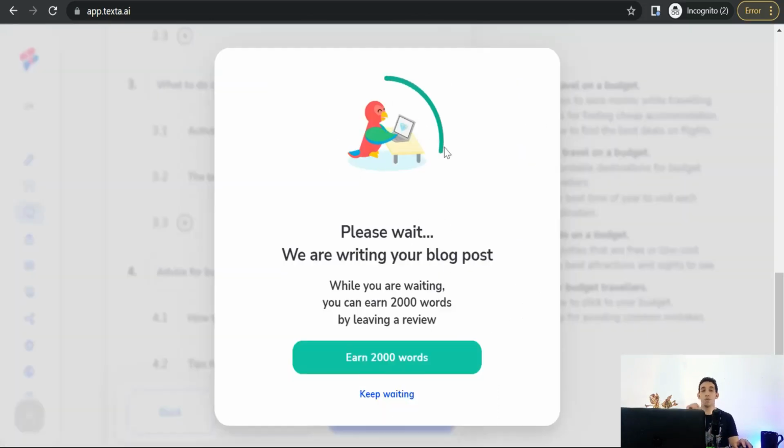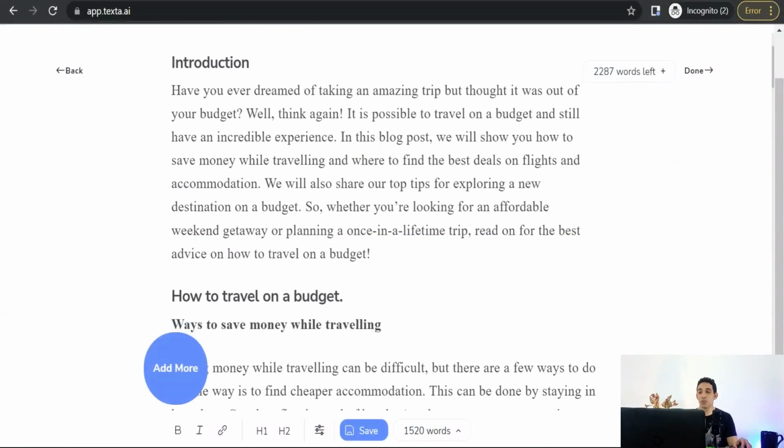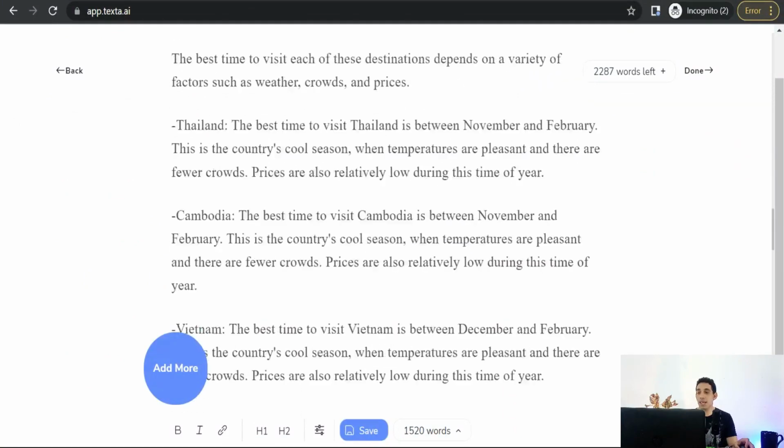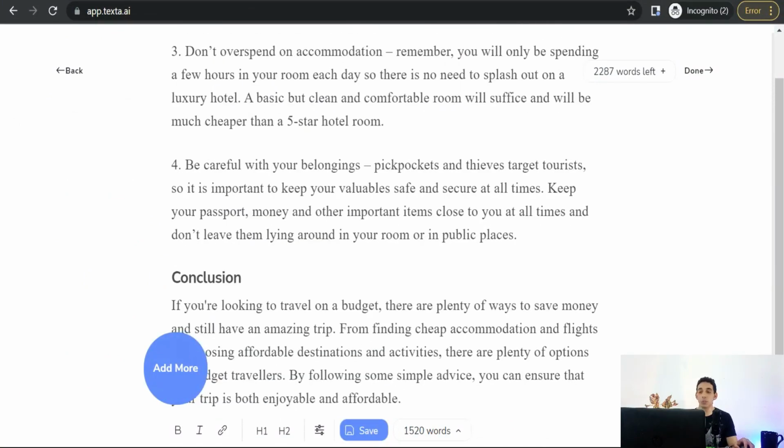Okay, and in a few seconds you will find your article ready for you and at your disposal. As you see, introduction, subheadings, and your conclusion with over 1500 words. You can edit them, H1, H2, bold, italic, and so on. You can add some clickable links for affiliate products and something like that. You can save your content.